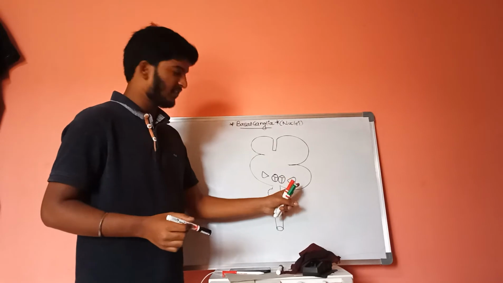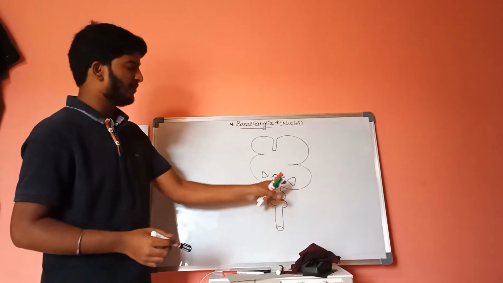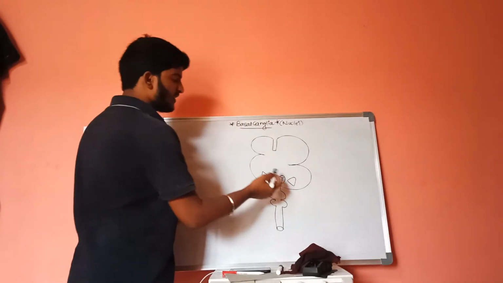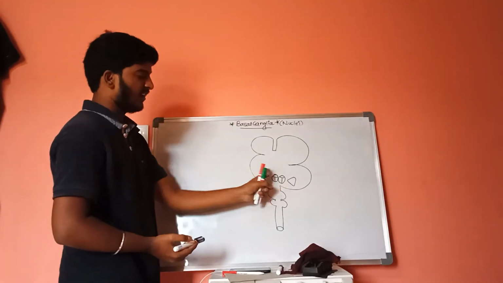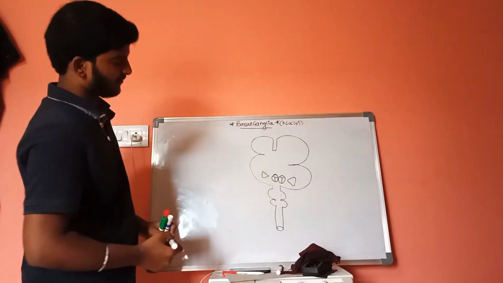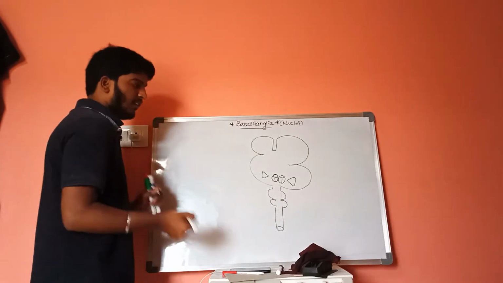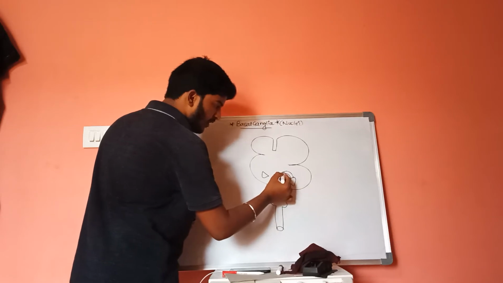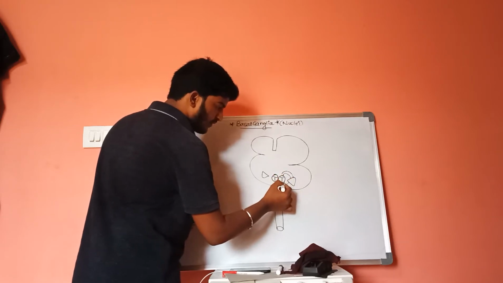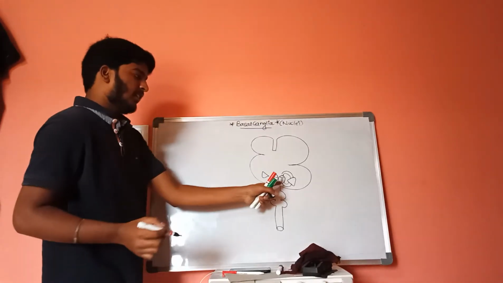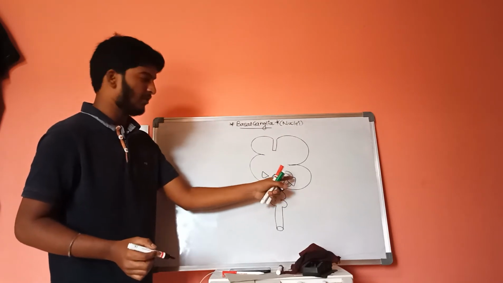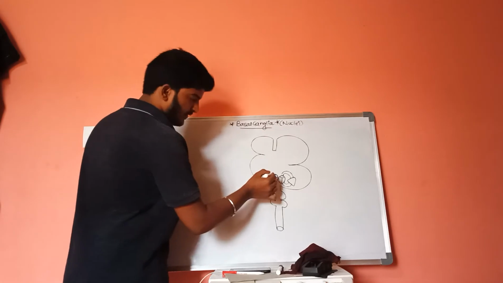The name of this special structure is lentiform nucleus, which is present on the lateral sides. And there is one more nucleus which is present on the surface of the thalamus, which is overlapped by the thalamus and opens into the lentiform nucleus.